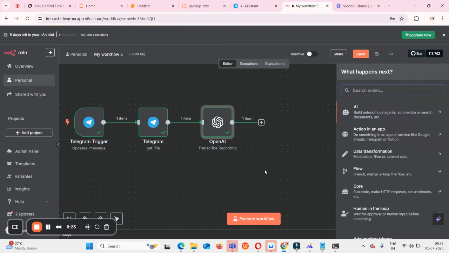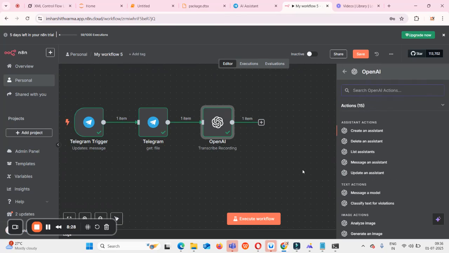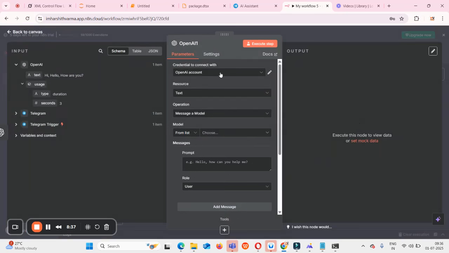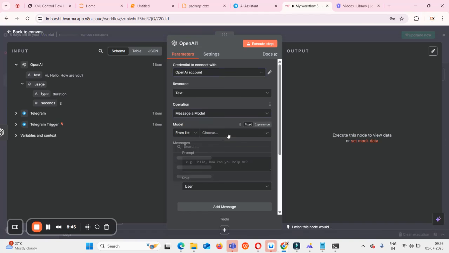This time also I'll add OpenAI only. But this time in OpenAI, I'll select an action called message a model. That means we want to message a model to get an output. I'll click on this message a model, and the OpenAI account I'll keep the same. Text is the resource and message a model is the task which we want to do. From the model list, I can select any model. For example, if I want to select some 3.5 model, I can enter 3.5 and search. Then I got all the models which were in 3.5. I'll select this one, GPT 3.5 turbo, and we can give a particular prompt here.